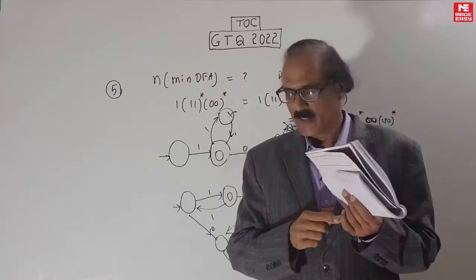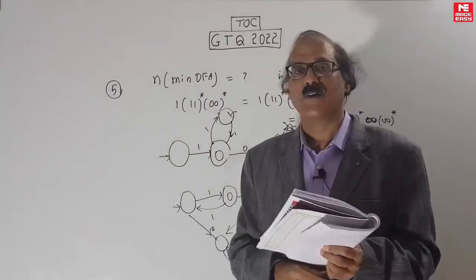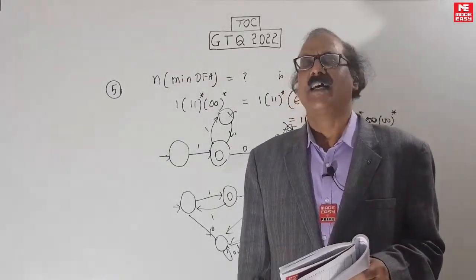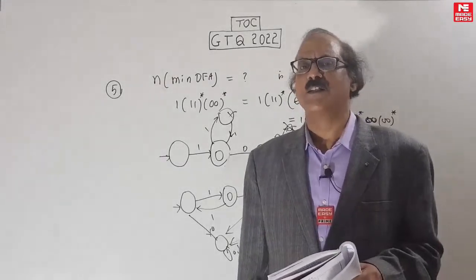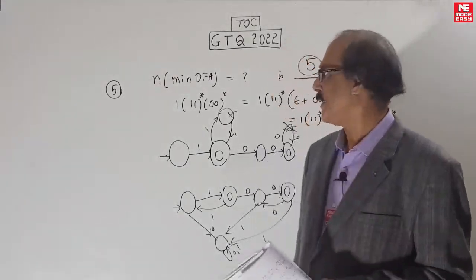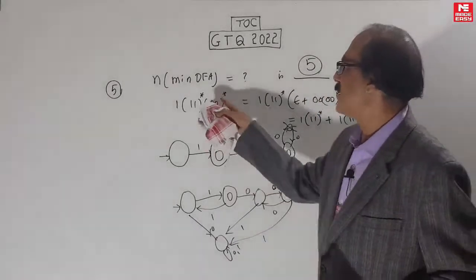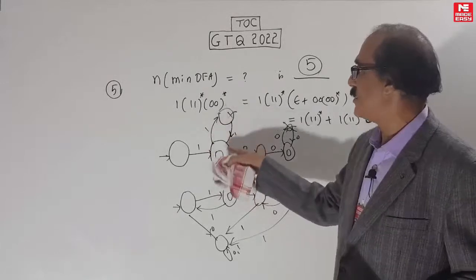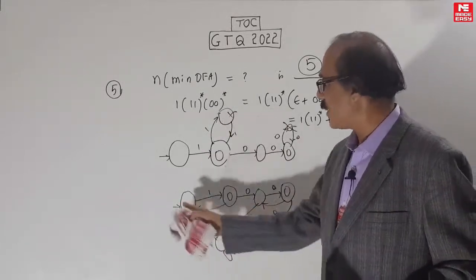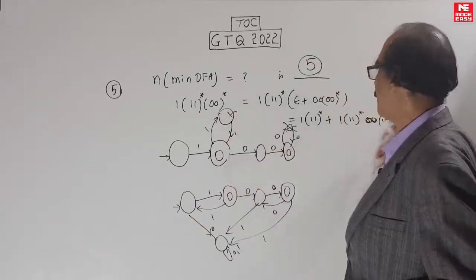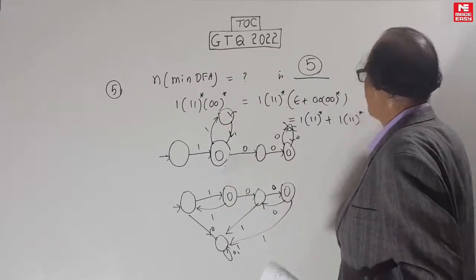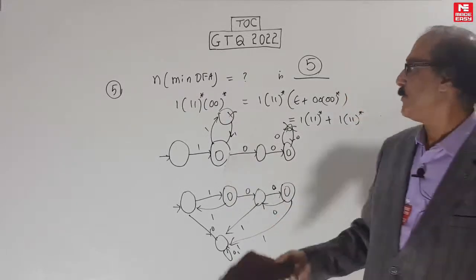Okay. It's also a pending question, because so many questions have come in direct FA design, but from regular expression design few have come. So this is pending. Good chance it may come, this type of question. But be alert when you have A star, B star, first do this. And also this looping. Whenever a loop comes, try to put a backward loop rather than put it separately. Okay, so that's question 5. Now let's go to question number 6.